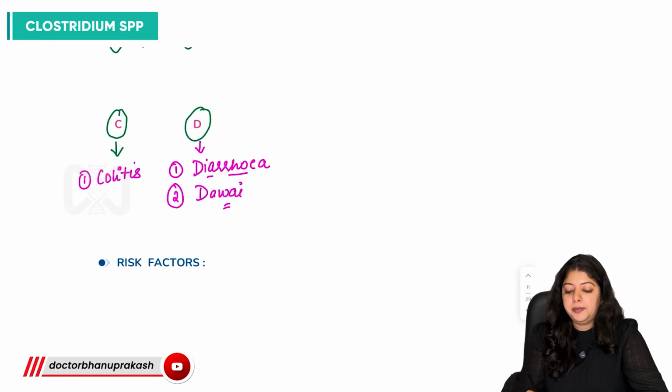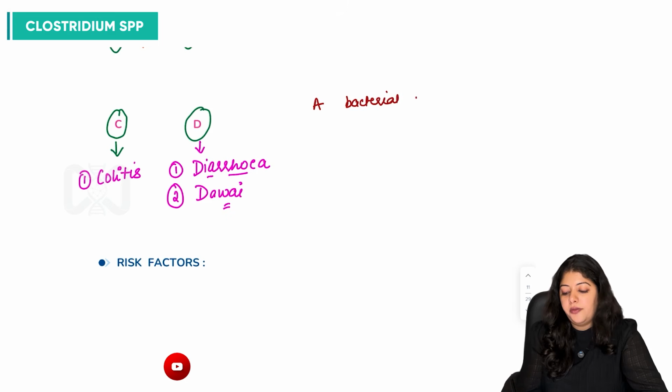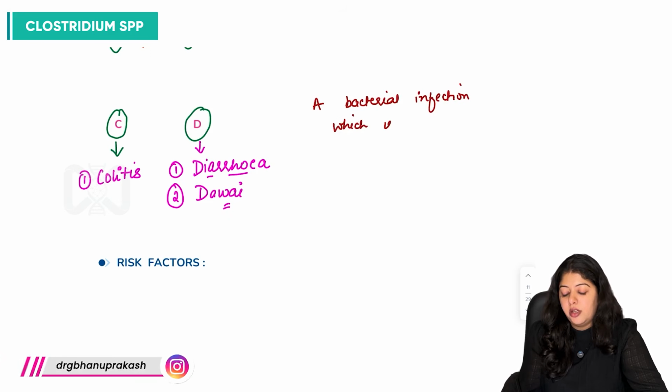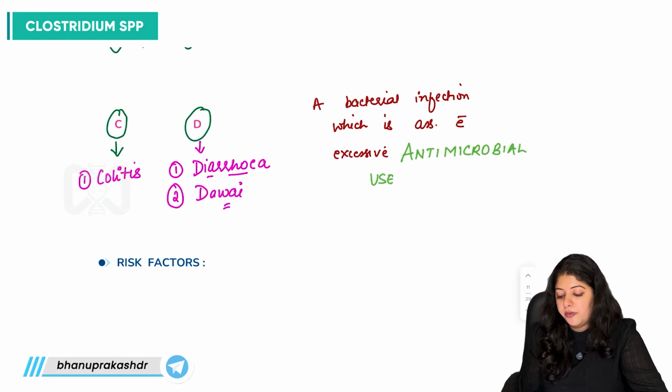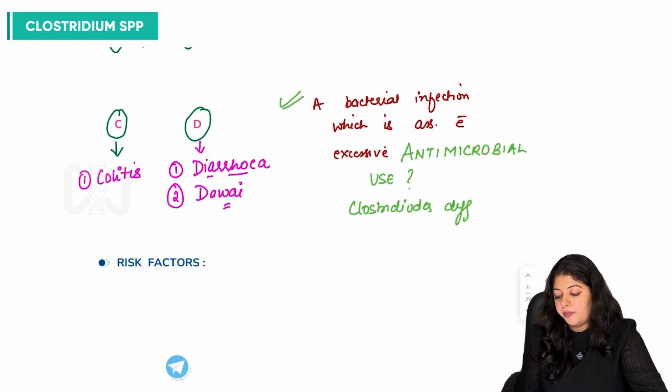A bacterial infection which is associated with excessive antimicrobial use: it is Clostridioides difficile infection.